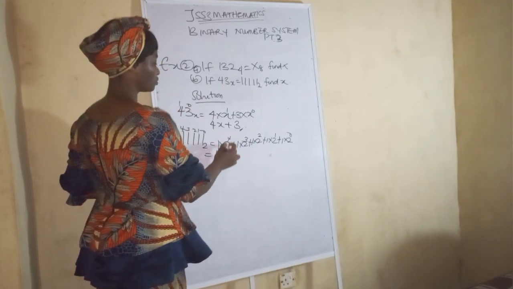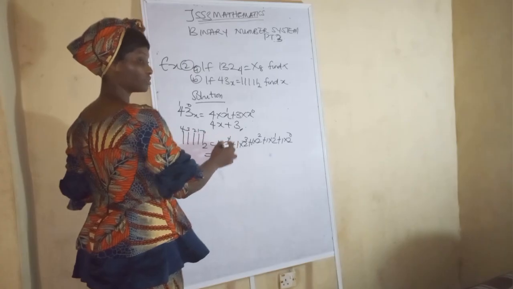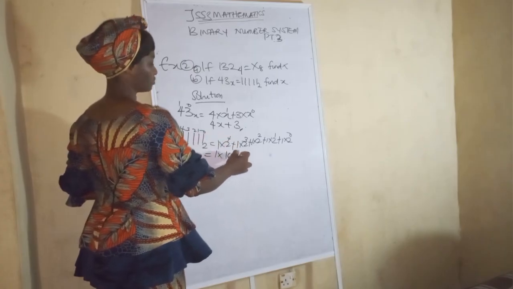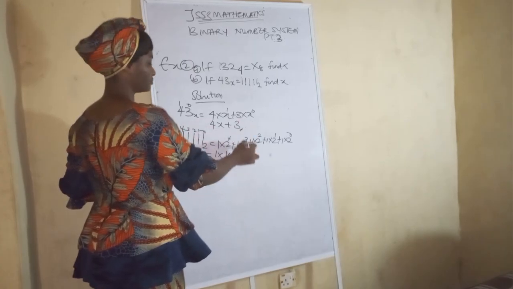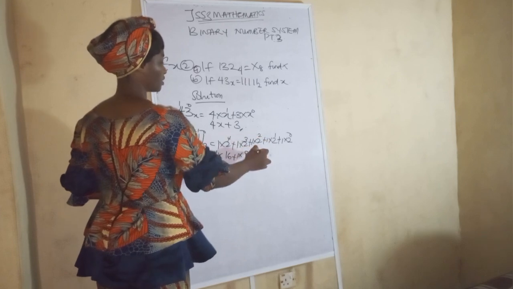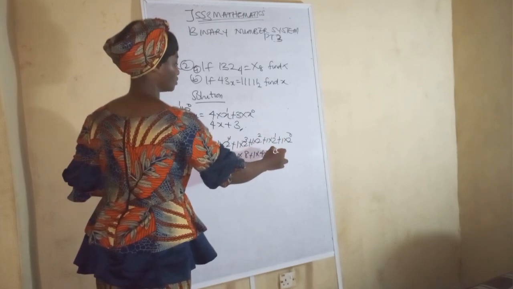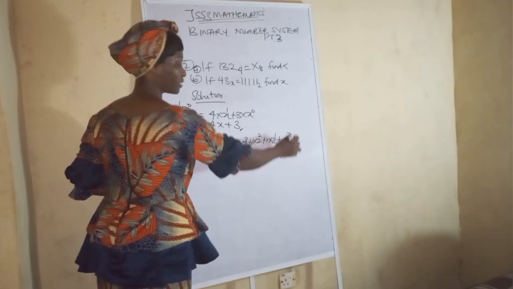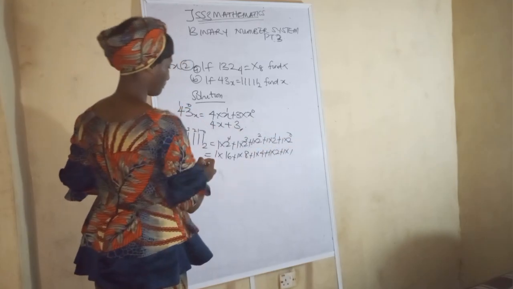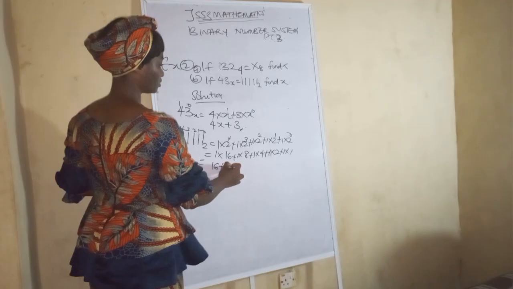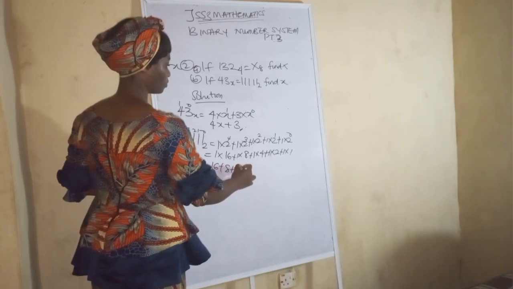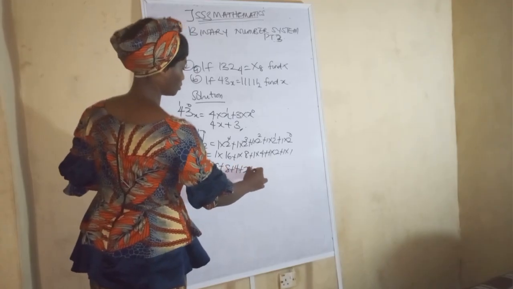So 1 times 2 raised to the power 4 is 16. 1 times 2 raised to the power 3 is 8. 2 raised to the power 2 is 4. 2 raised to the power 1 is 2. 2 raised to the power 0 is 1. Okay? So we have 16 plus 8 plus 4 plus 2 plus 1.